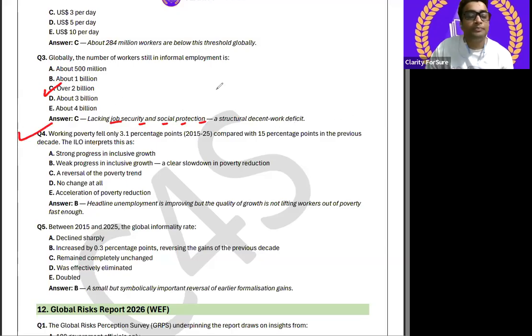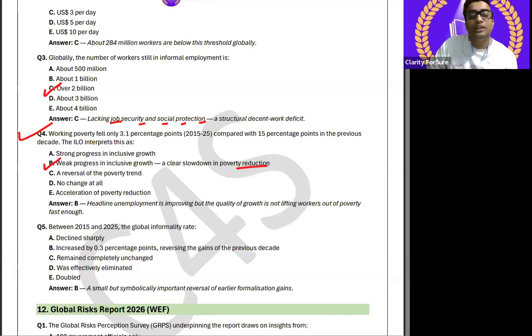Now fourth question, working poverty fell only 3.1 percentage points from 2015 to 25 compared with 15 percentage points in the previous decade. The ILO interprets this as क्या है? कैसा है? That is a B point. Weak progress in inclusive growth, a clear slowdown in poverty reduction.